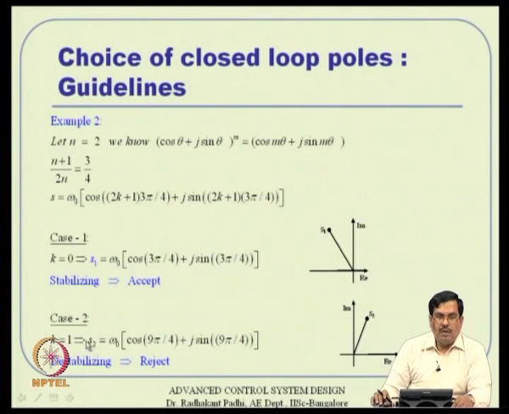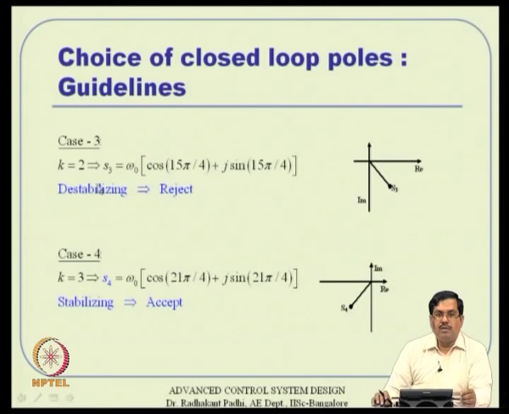Now, k equal to 0 is that. Next we put k equal to 1. This will give a pole location which is actually on the right hand side, so obviously it is destabilizing. We do not want to take that. So this one we are accepting, this one we are rejecting.